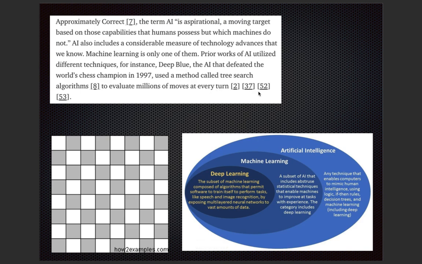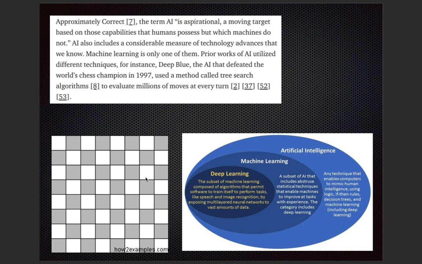Now, it's a relative concept actually. Back in the 1950s, when this AI concept first came up, it was a big blow to everyone. Like Deep Blue, a robotic chess champion in 1997. Everybody was like, wow, what is such a thing, right? And it actually used a tree search algorithm to evaluate millions of moves at each step. You can see here in this one, this is an example of the queen problem, which uses backtracking and all steps to predict the next move. So that was what artificial intelligence was.